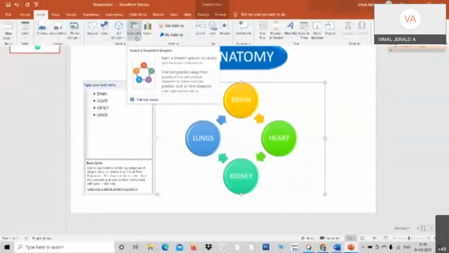Other than Canva, yes, Professor Radhika, I suggest you go with PowerPoint itself. You can create infographics in PowerPoint itself.